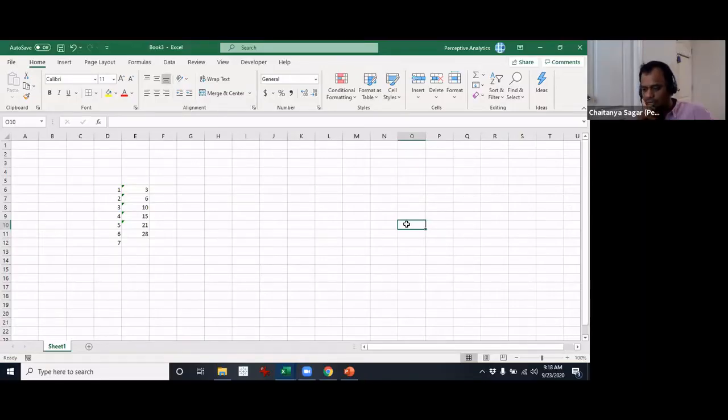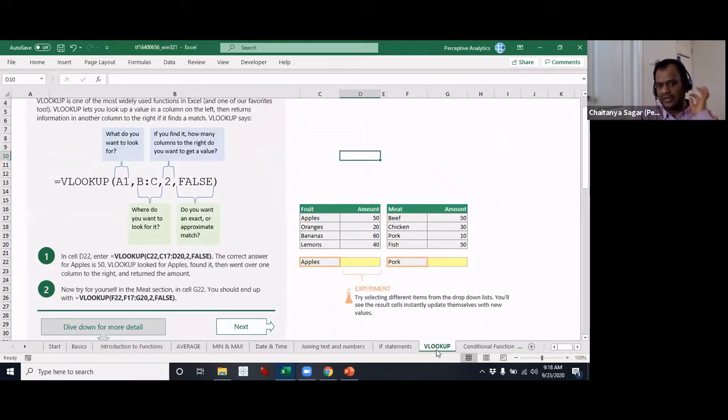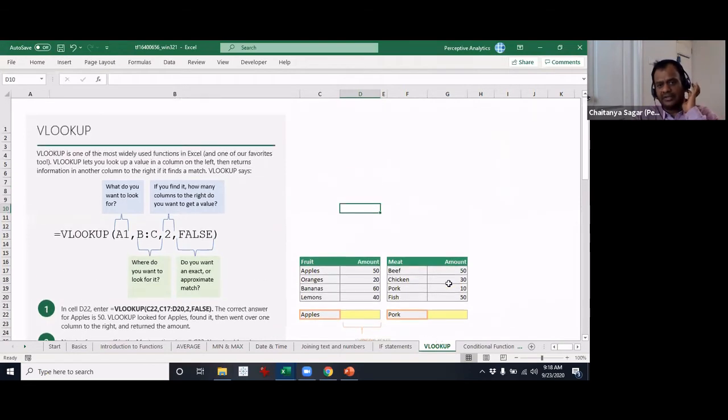Now we will go into VLOOKUP. Let me just go over and then I will explain the VLOOKUP function. This is one of the most useful functions in Excel, apart from IF statements and certain other ones, but VLOOKUP is one of the very useful ones.